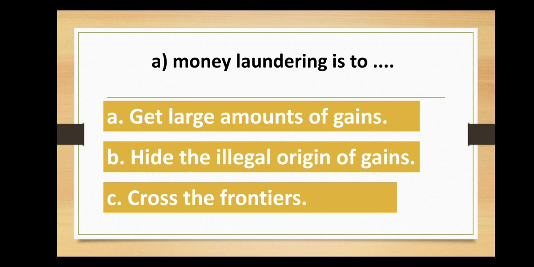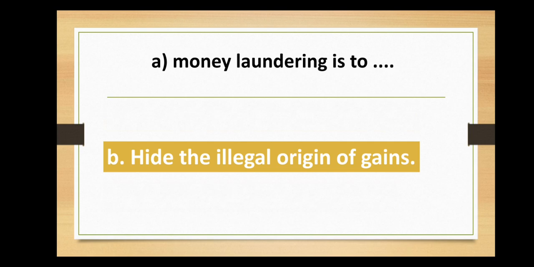Money laundering is to A. Get large amounts of gains, B. Hide the illegal origin of gains, or C. Cross the frontiers. The right answer is money laundering is to hide the illegal origin of gains.